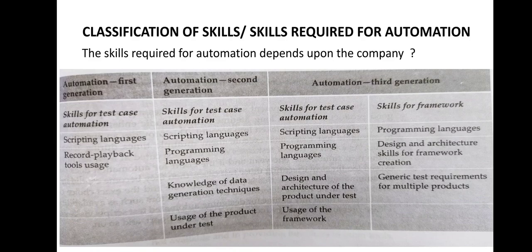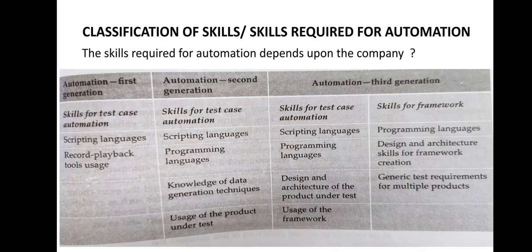So the input and output conditions are automatically generated here and used by the engineers. And for scenarios for test execution, you can dynamically change them using the test framework that is available in this approach of automation. So in the third generation, we talk about 2 things: test case automation and framework design. You can see all of the generations are summarized here in this table, in different columns: first generation, second generation, and third generation. So you can study this.